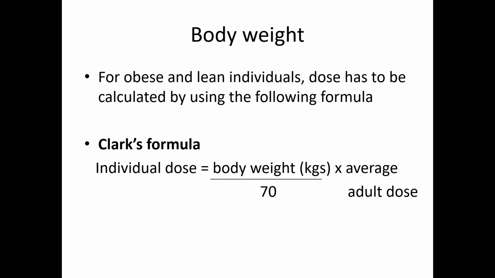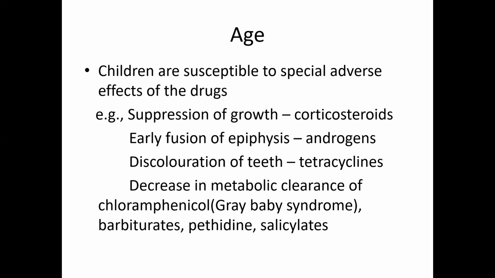The body surface area is a better parameter for more accurate calculation, but it is generally not used because of inconvenience. But it is used in children. The dose of the child can be calculated using body surface area. The formula is body surface area in square meters divided by 1.7 into average adult dose. So we can calculate the dose and give it depending upon the body weight. Coming to the age.